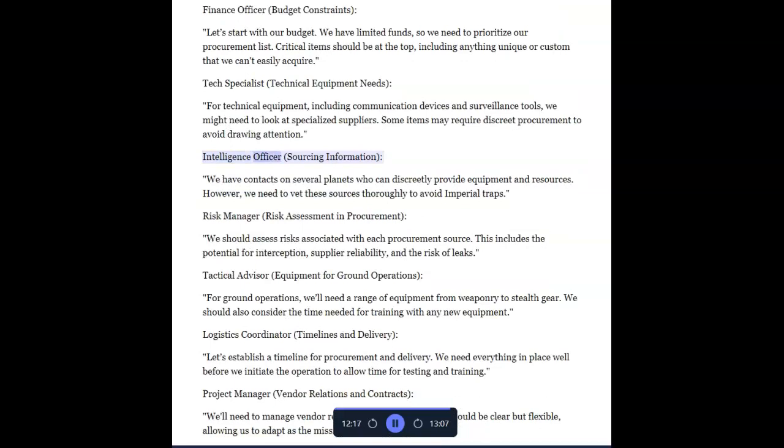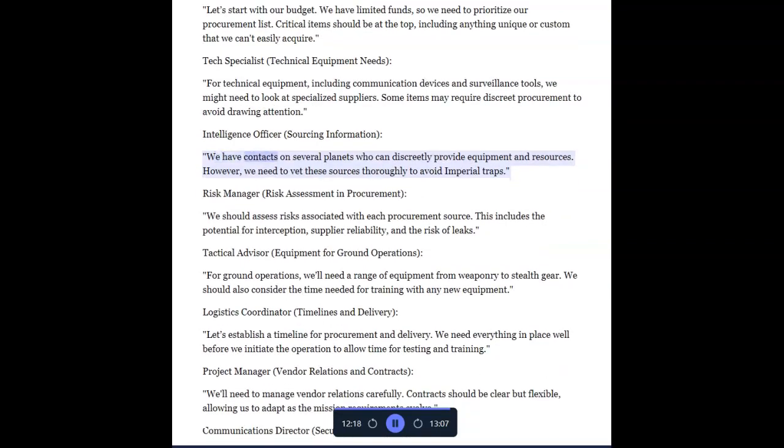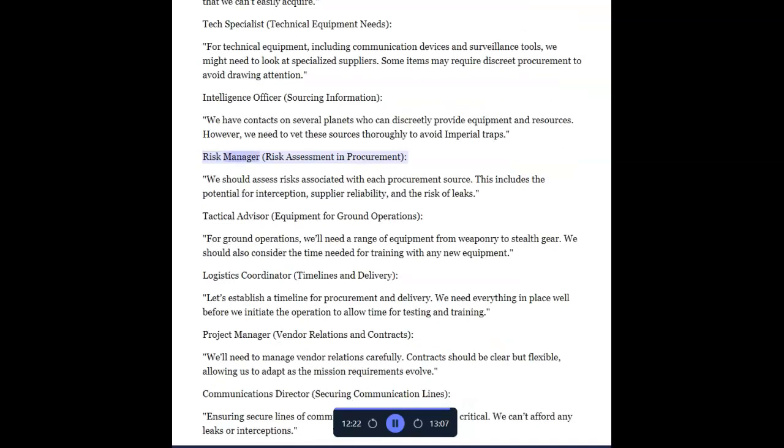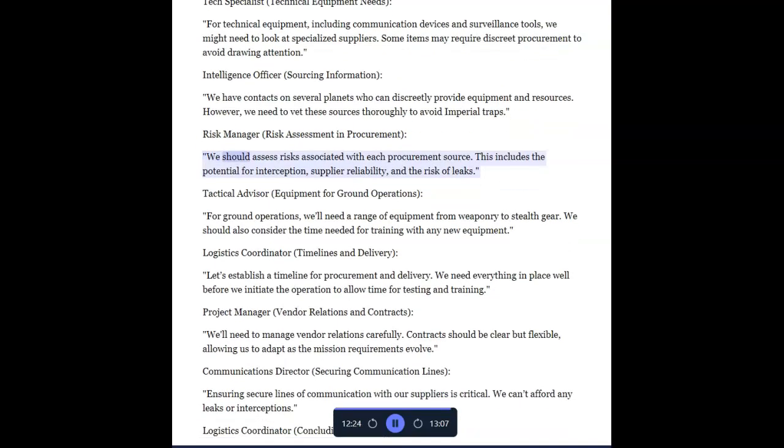Intelligence officer, sourcing information. We have contacts on several planets who can discreetly provide equipment and resources. However, we need to vet these sources thoroughly to avoid Imperial traps. Risk manager, risk assessment and procurement. We should assess risks associated with each procurement source. This includes the potential for interception, supplier reliability, and the risk of leaks.